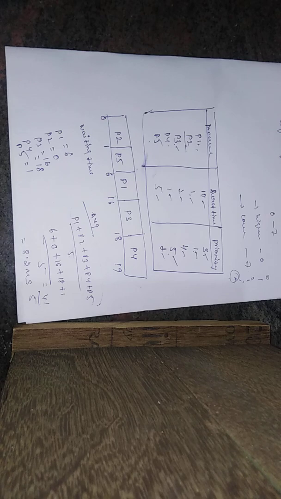Priority scheduling can be preemptive or non-preemptive. In the preemptive case, it compares the new job's priority with the current process and swaps. In the non-preemptive case, it puts the new process in the ready queue. What is the disadvantage?